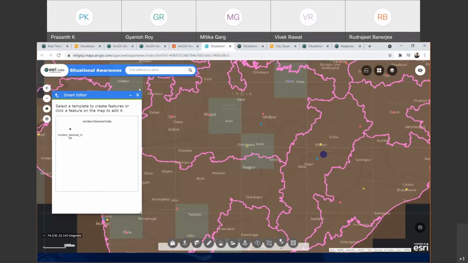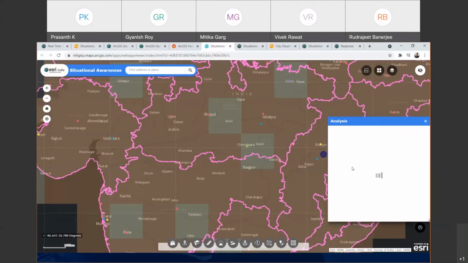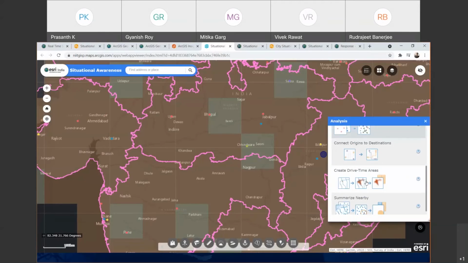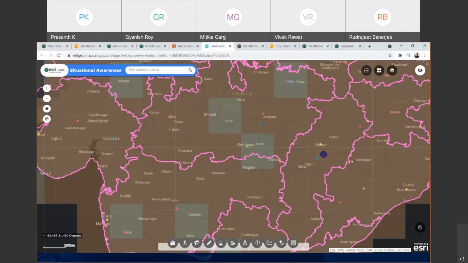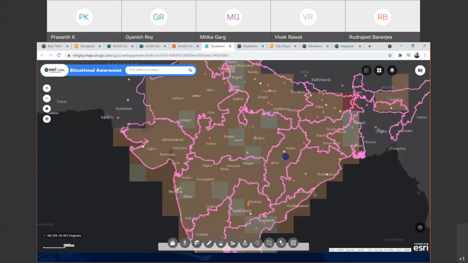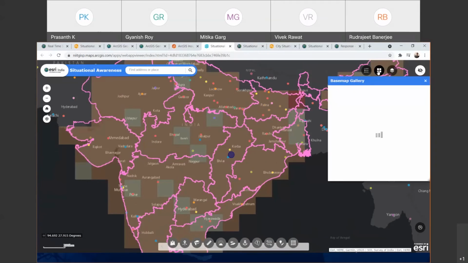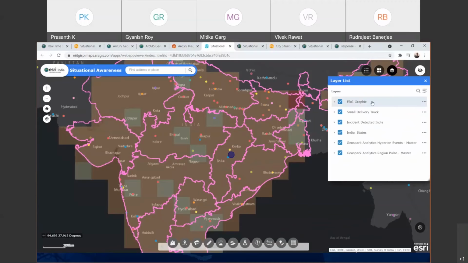So whether you have taken an action on it or not, you will be able to superimpose different grids. You will be able to run different analytics on top of this specific layer, like aggregating these points, calculating density. So all these online service based analytics you will be able to configure in your web application, and your specific analyst in the back office will be able to work on this specific set of tools. And you will be utilizing this base map gallery and different layers which are part of this specific analysis to understand situational awareness on the context.